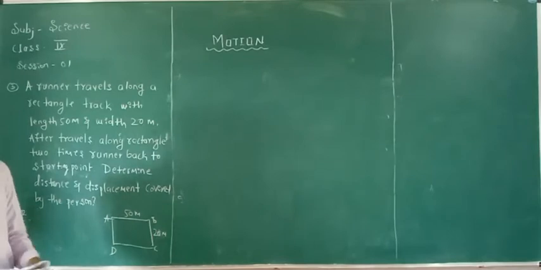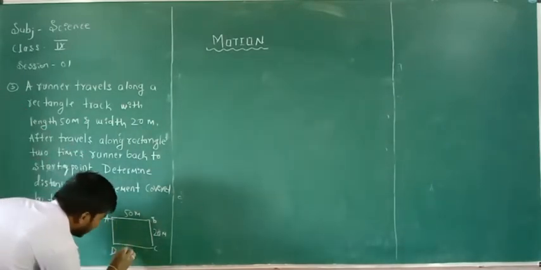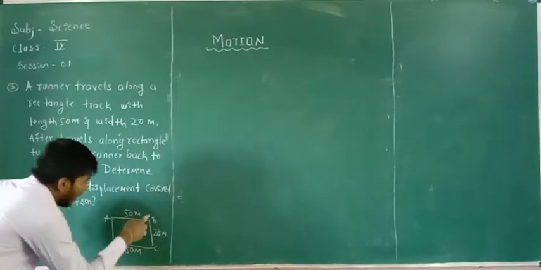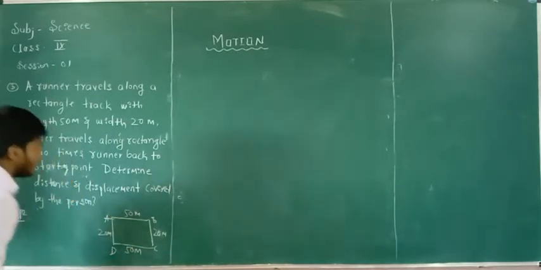By the properties of the rectangle, AB is equal to DC, that is 50 meter, and BC is equal to AD, that is 20 meter.